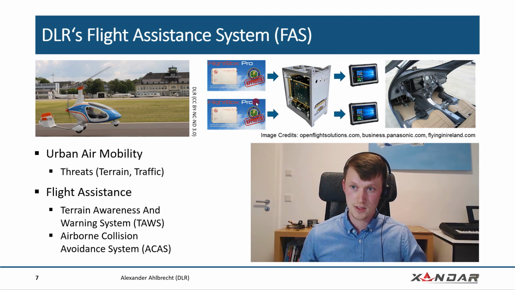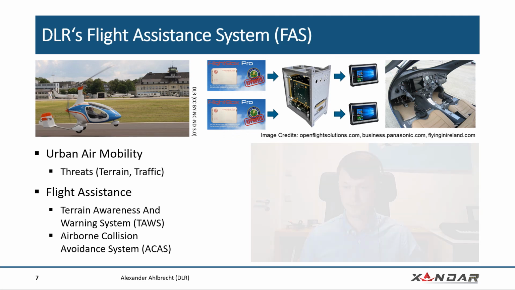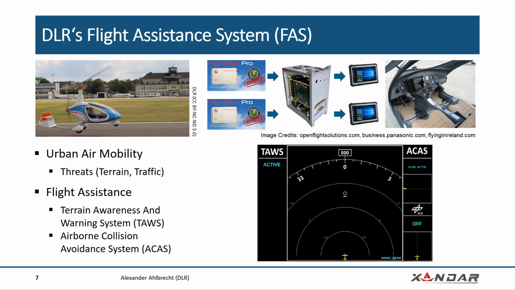We have sensor units that are providing information to an avionics computer. And this information is then used to calculate advisories that are shown to the pilot on the aircraft to avoid dangerous situations. And therefore, we can see, for example, here in an example, another aircraft is approaching, and we can identify the increasing threat and provide advisories so that he's able to avoid this dangerous situation.